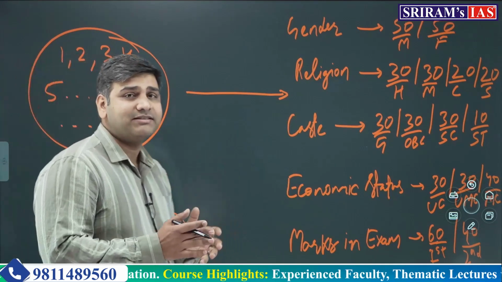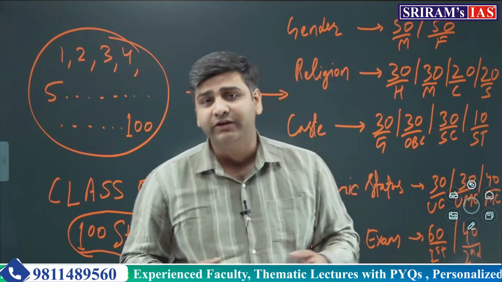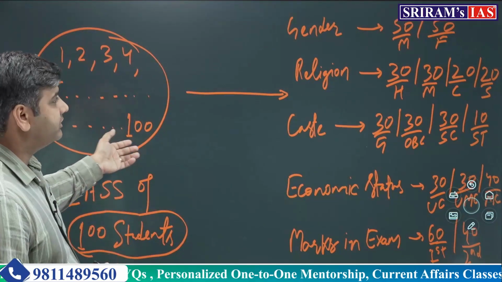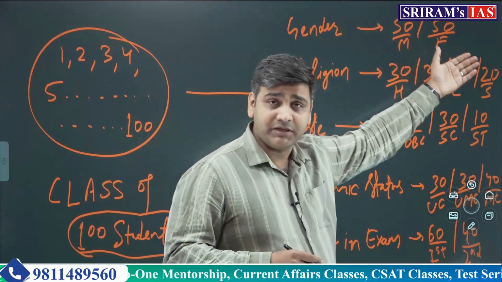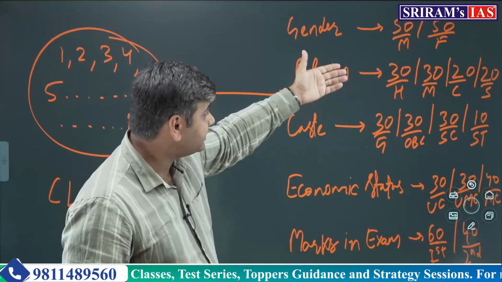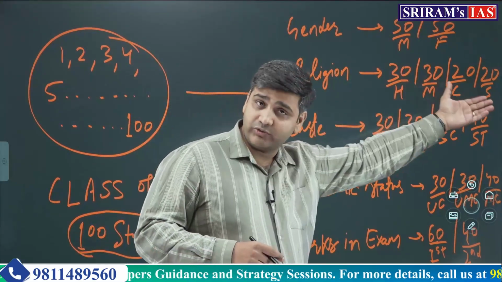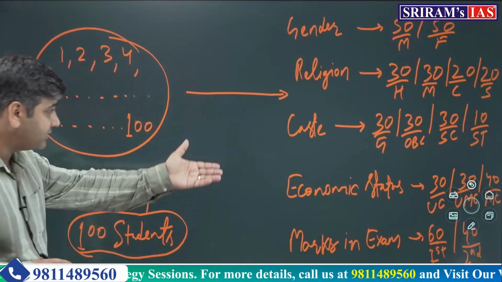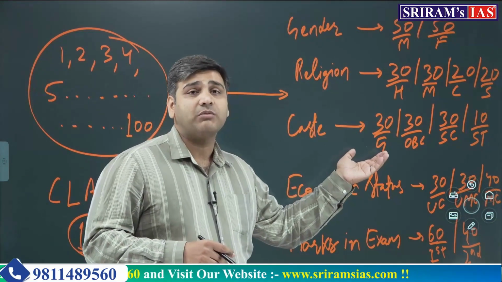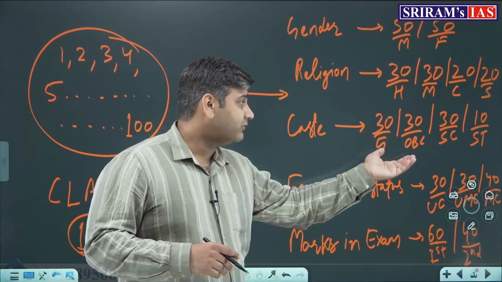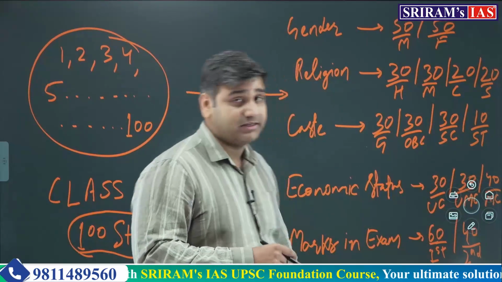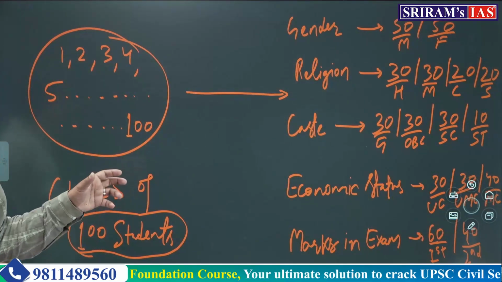If you have to categorize them into different groups, on what basis can you do it? They can be categorized on the basis of gender. For example, 100 people, there would be 50 male and 50 females. They can also be categorized on the basis of religion, that there are 30 Hindus, 30 Muslims, 20 Christians and 20 Sikh. They can also be categorized on the basis of caste, that 30% of the students come from unreserved category, general category, 30 of them come from OBC, 30 from SC and 10 from ST. So this is how we categorize.